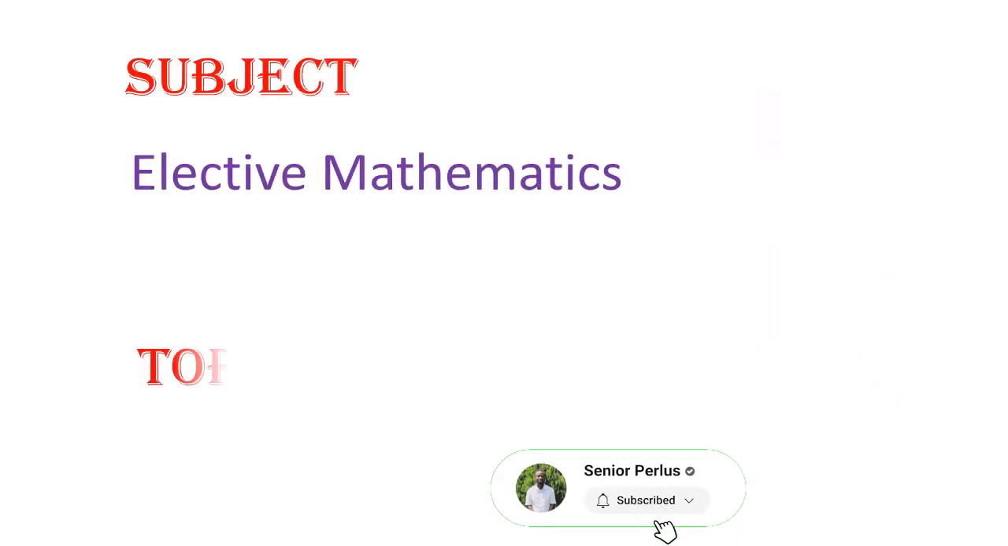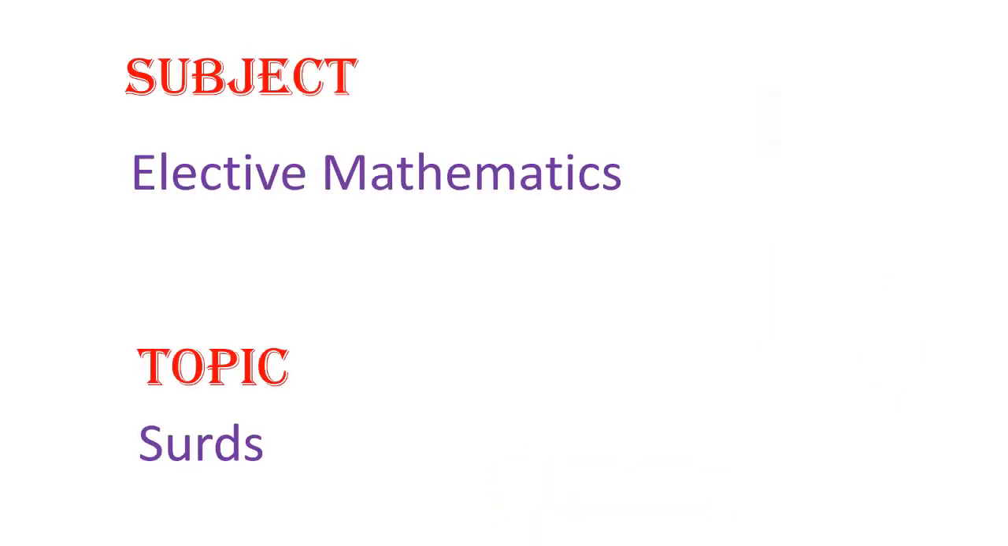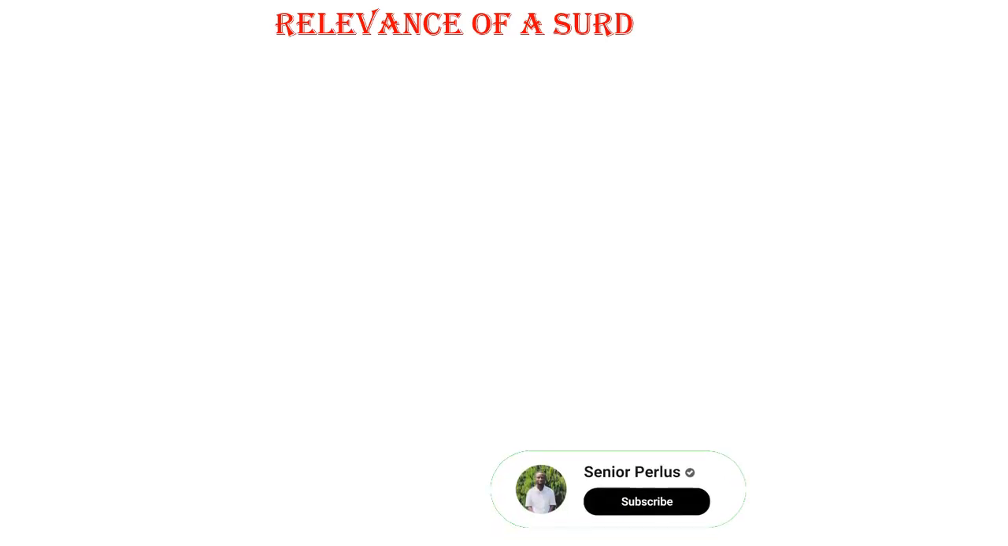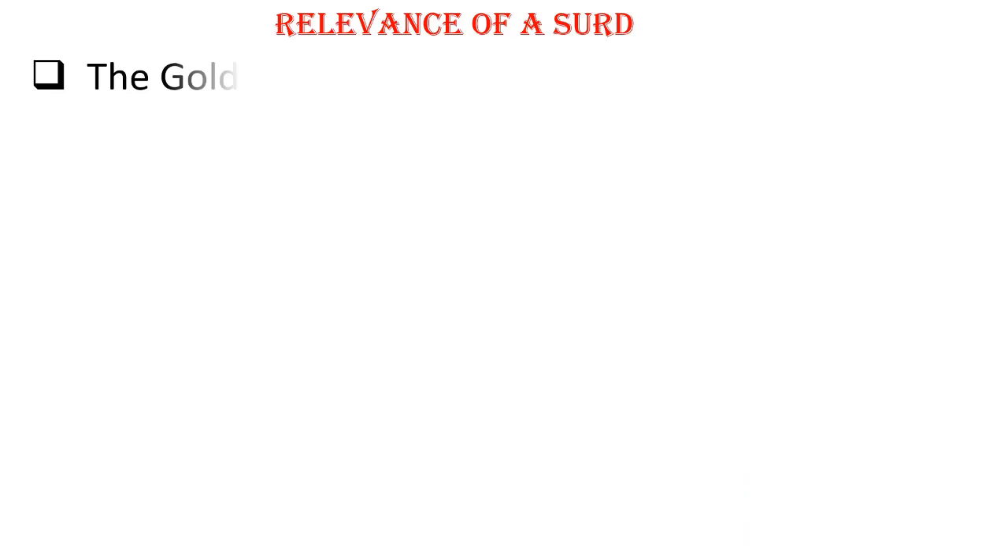Our topic for today is surds in relative mathematics. So let's look at the importance, or relevance, of surds. Without surds, equations cannot be written. Yes, without surds, equations cannot be written. So one of the relevance of surds is the golden ratio.